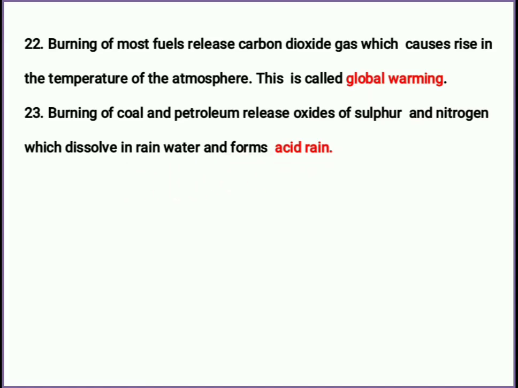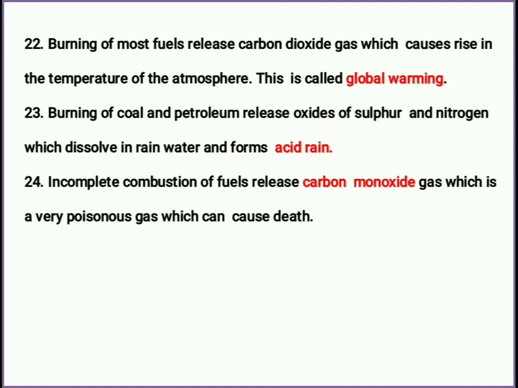Already I have explained in the video that these oxides of sulfur and nitrogen combine with water and form acid, and that causes acid rain. Incomplete combustion of fuels releases carbon monoxide gas, which is a very poisonous gas, which can cause death. Carbon monoxide is produced because of incomplete combustion of the fuel, and it is very dangerous, which leads to death also.